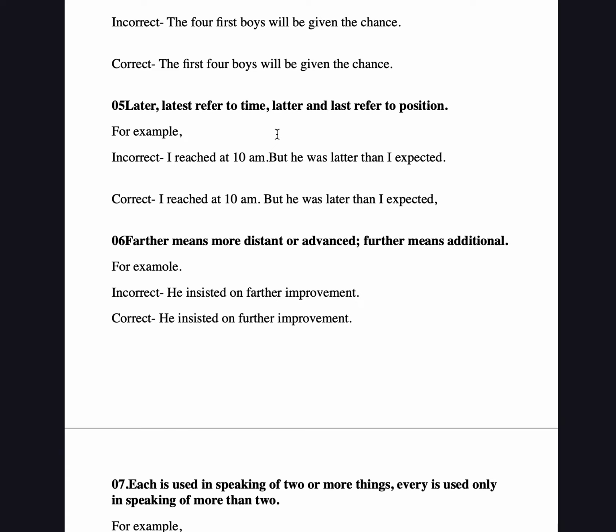There is a big difference, but we always get confused. Like: "I reached at 10 a.m. but he was later than I expected." Now, if we talk about the right sentence and the correct sentence, we have a difference, like: "I reached at 10 a.m. but he was later than I expected."